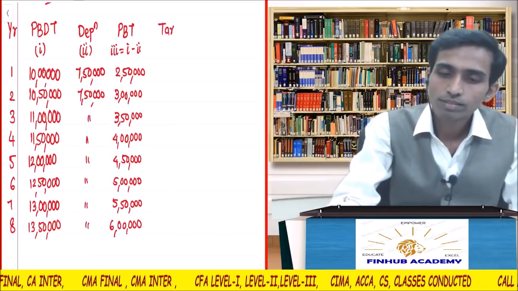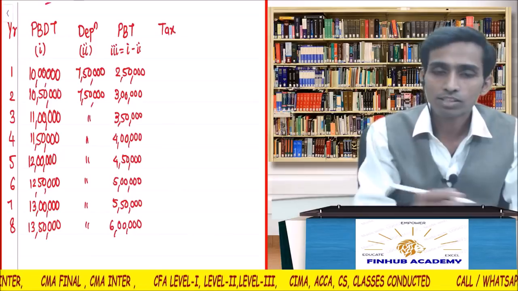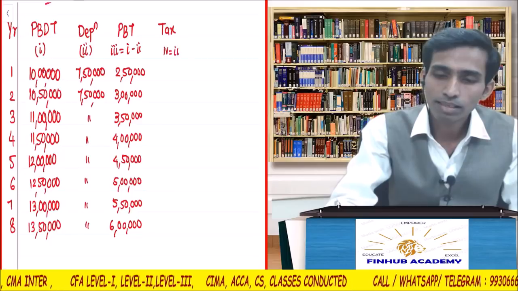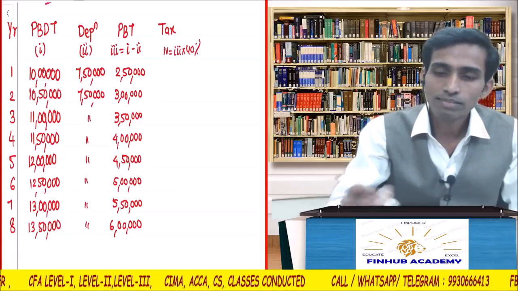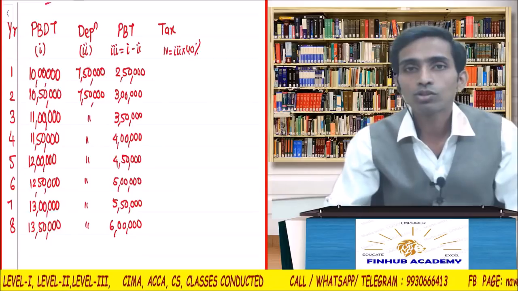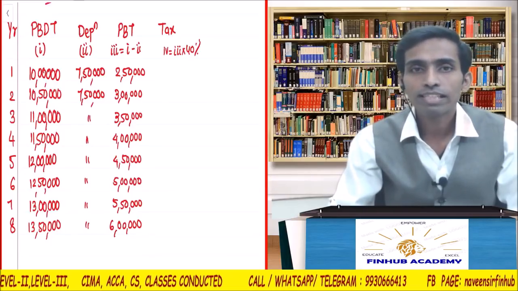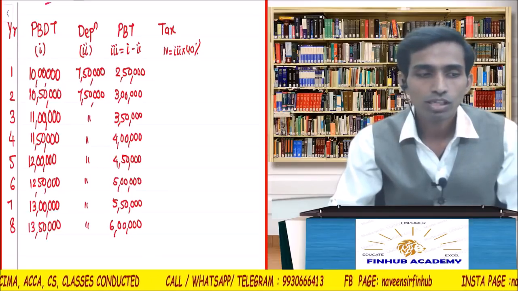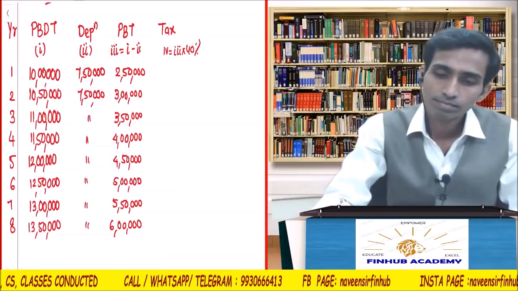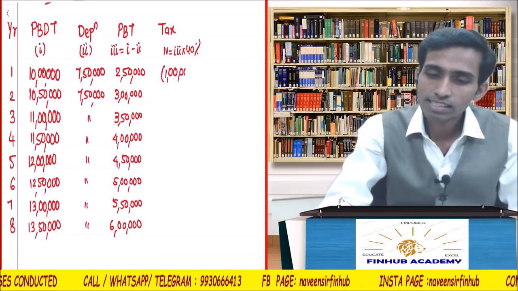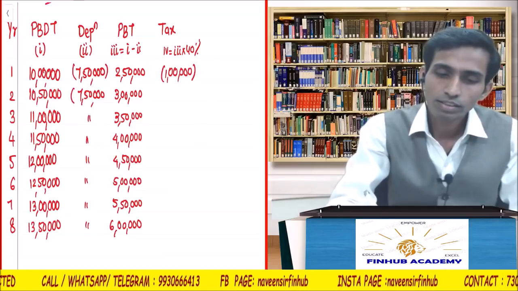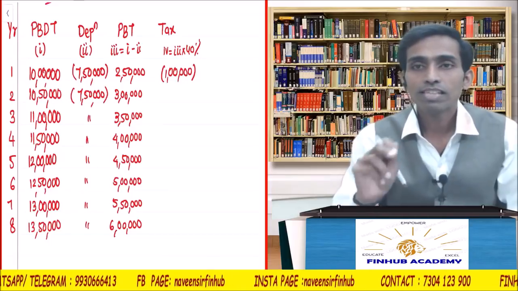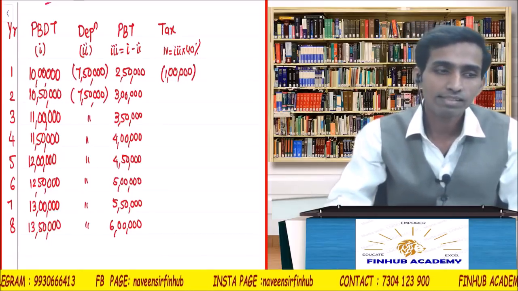Tax is how much? What is the rate of tax? 40%. So on the third column I will calculate 40%. So on your calculator what you should do? Listen carefully. 0.4 into 2,50,000 equals how much? 1 lakh. Okay, listen. Now don't do anything. Just press 3 lakhs and then press equals. How much is it?